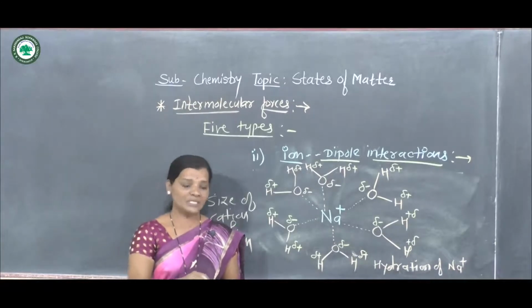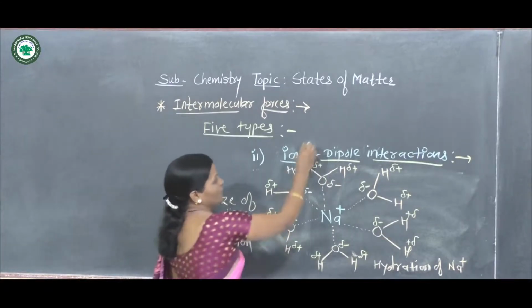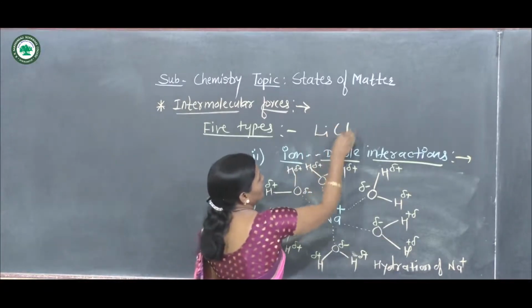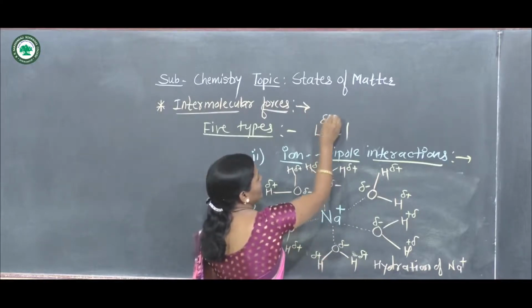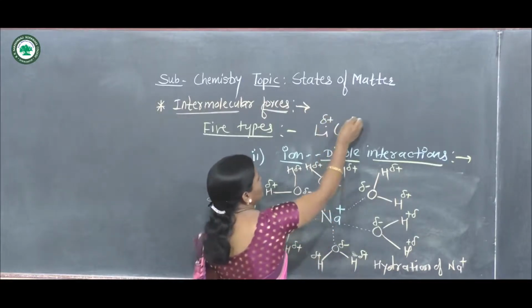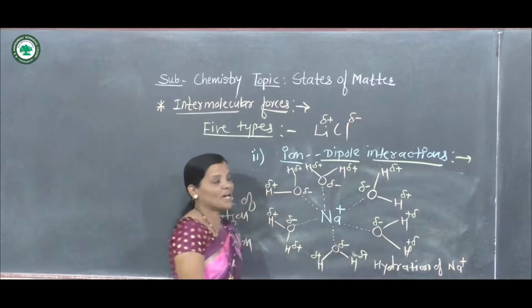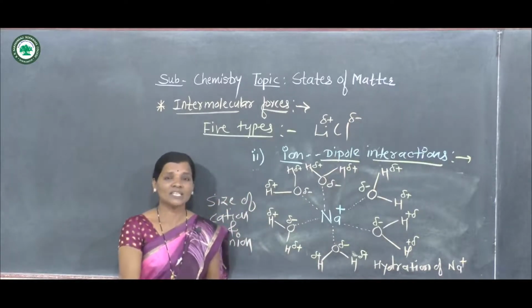For example, in the lithium chloride molecule, lithium carries partial positive charge and chlorine carries partial negative charge.